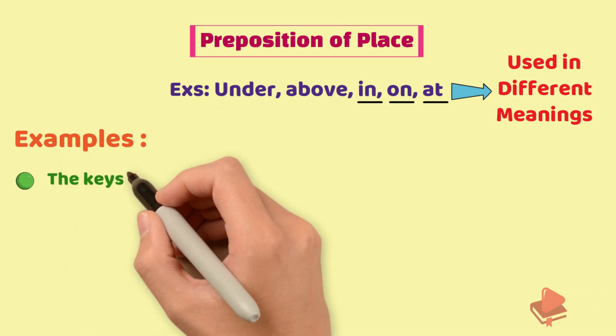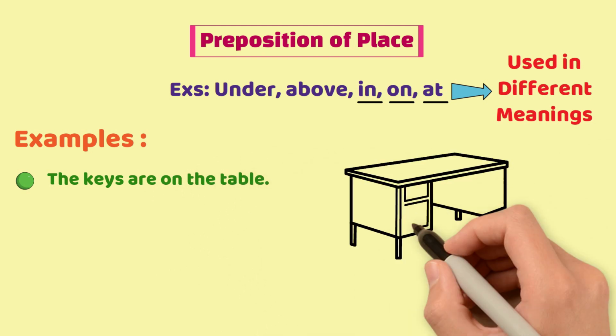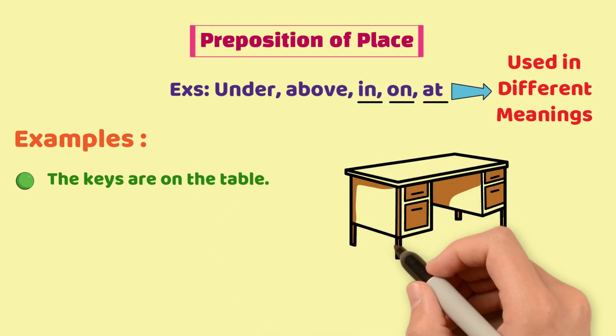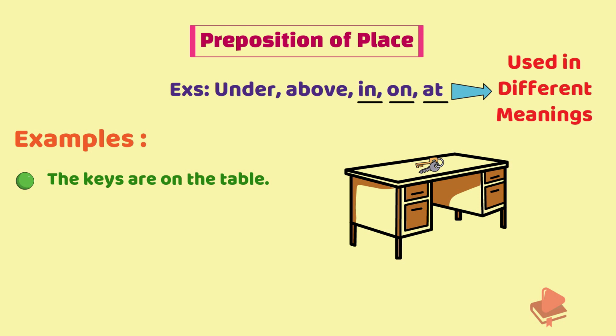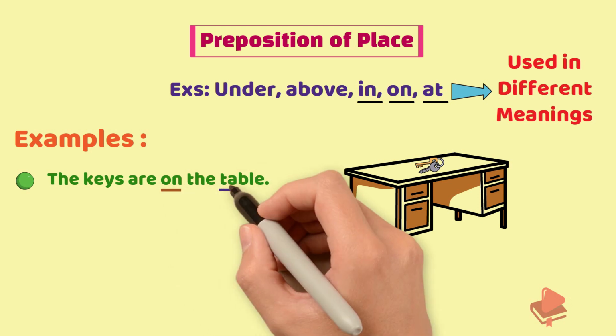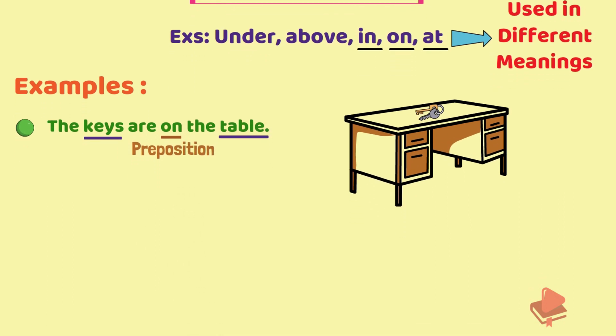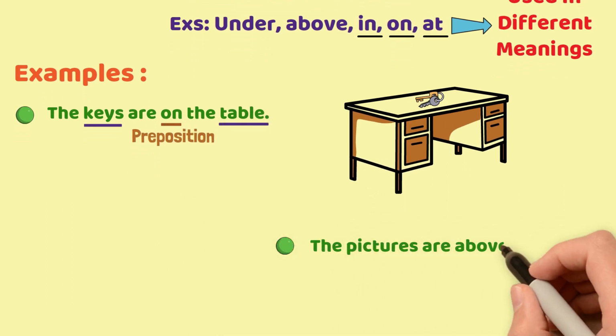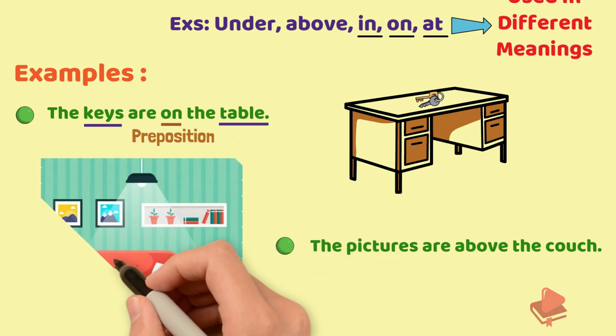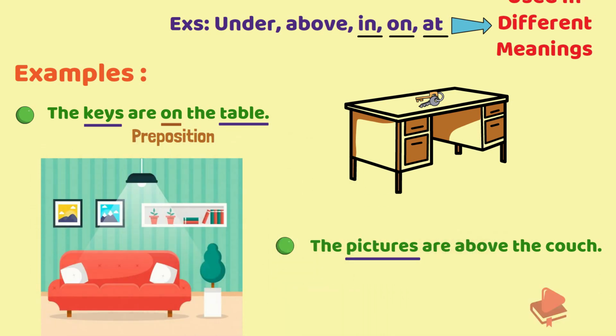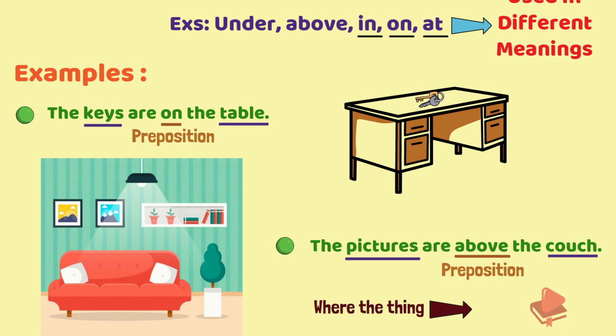The keys are on the table. Now where are the keys placed? They are placed on the table. Here, on describes the link between table and keys. So it is a preposition of place. The pictures are above the couch. Here, where are the pictures? They are above the couch. So above is the linking word. Remember, these preposition provides where the thing is with respect to another.